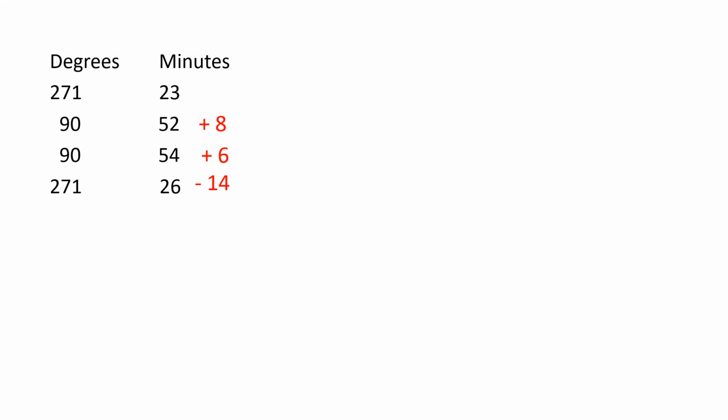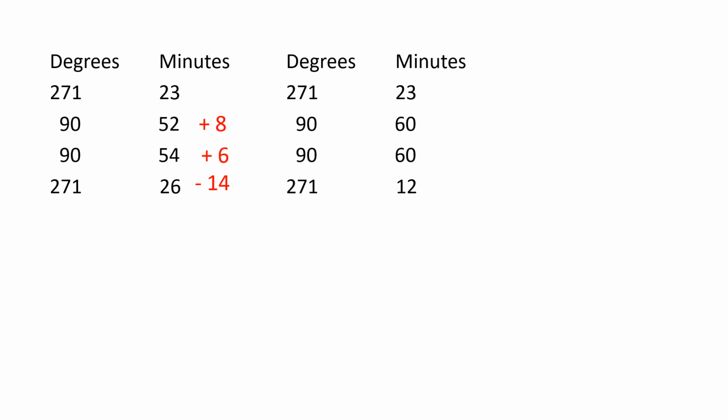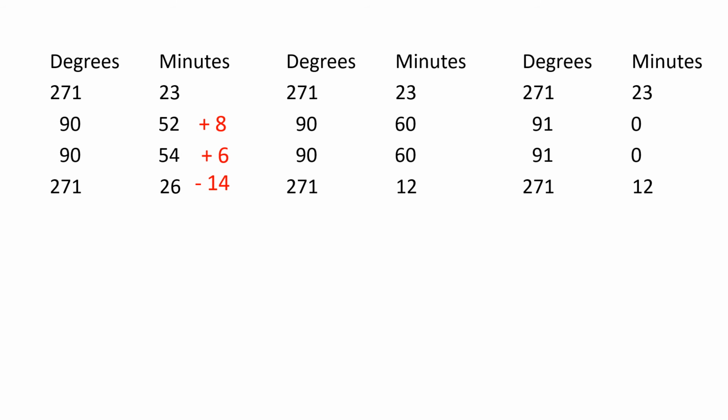So we need to subtract off 14 minutes somewhere. I'll pick 26 since there's no borrowing that way. The 60s change to degrees and give us this. So now we're dividing 35 by 4, which is 8 3/4. Now let's look at the degrees.